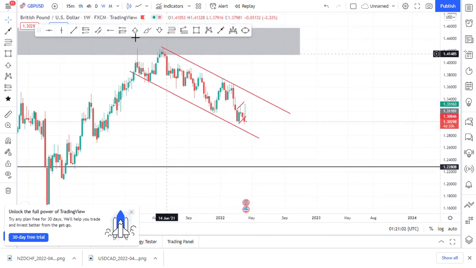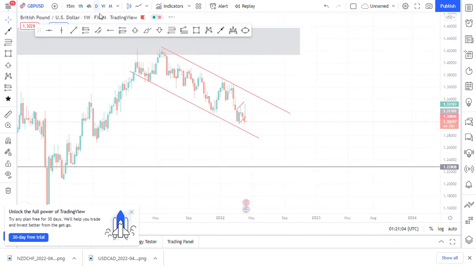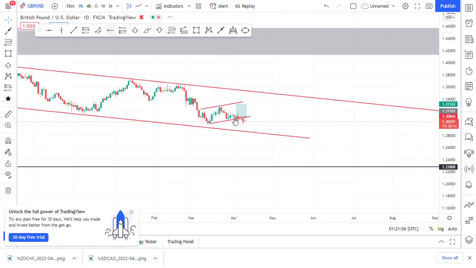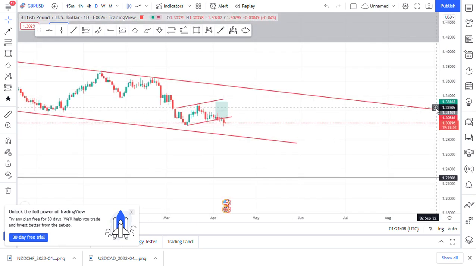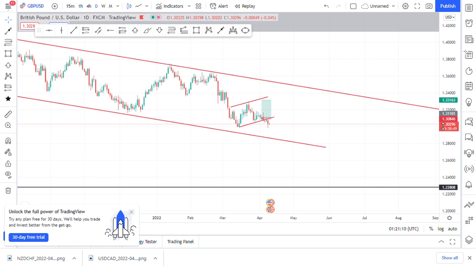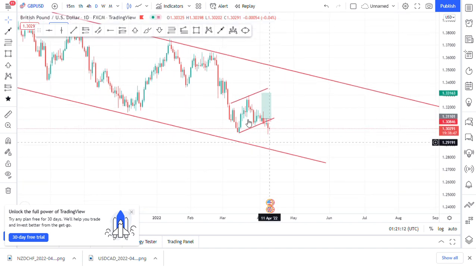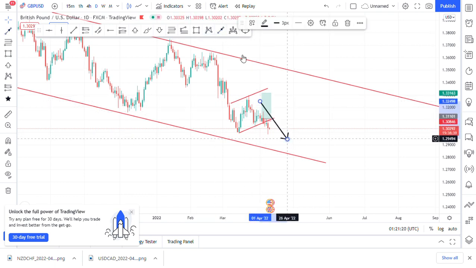We move over to the daily. From the daily time frame, we can see that GBPUSD broke the bearish flag pattern and is still pushing to the downside. GBPUSD broke the bearish flag pattern and is pushing to the downside. So see what happened here.